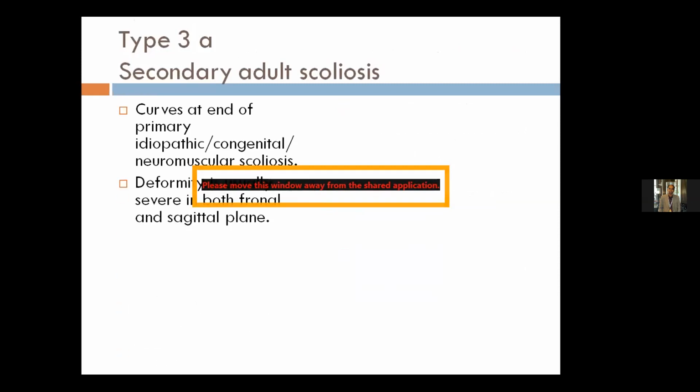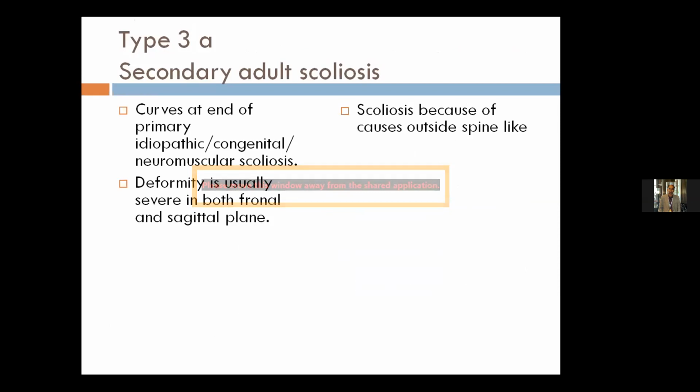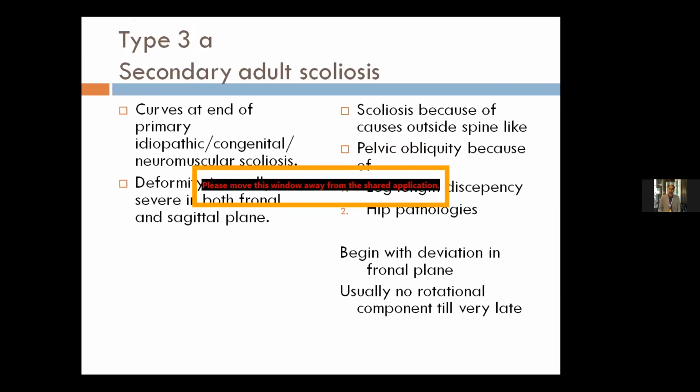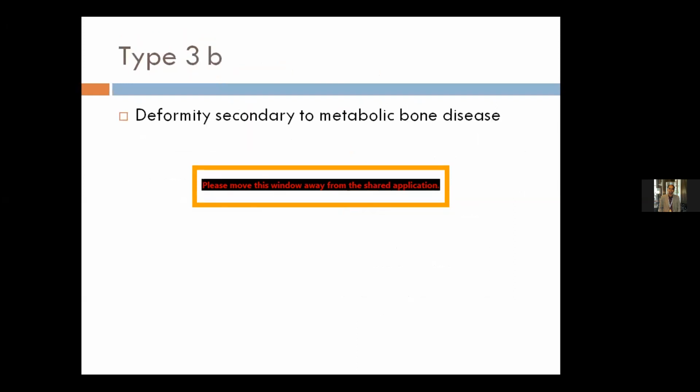These deformities are usually severe in both frontal and sagittal planes. Other type 3 deformities are scoliosis happening because of causes outside the spine, like pelvic obliquity because of limb length discrepancy or hip pathologies. Usually these types of scoliosis have deviation only in the frontal plane. The rotational component occurs late in this type of scoliosis.